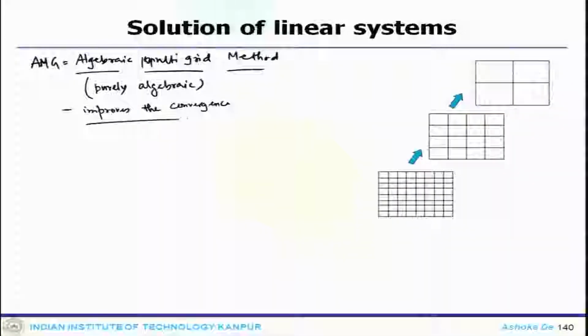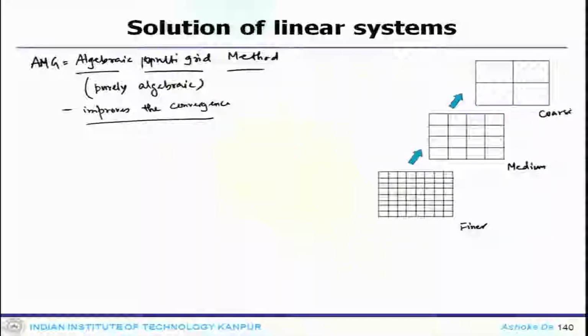So, let me reiterate these things. It only improves the convergence, and what you achieve at the finer grid level, one can see this is the finer, medium and coarse.